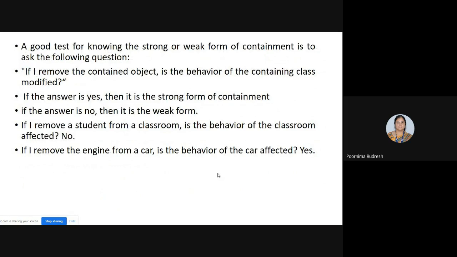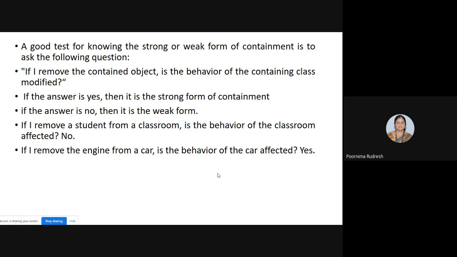If you consider an example of classes and students, if I remove the contained object, and the behavior of the containing class is modified, then we say that it is a strong form of containment.